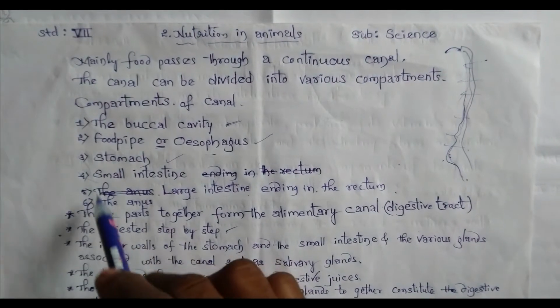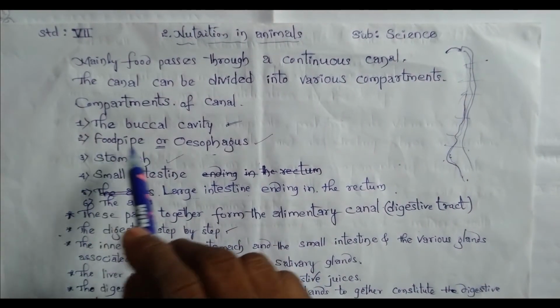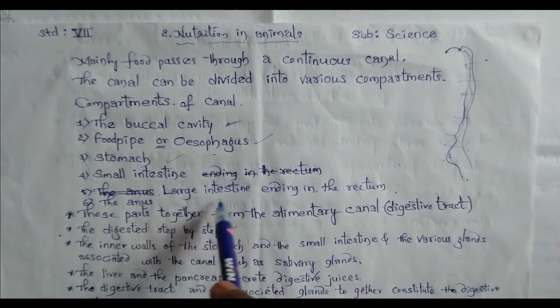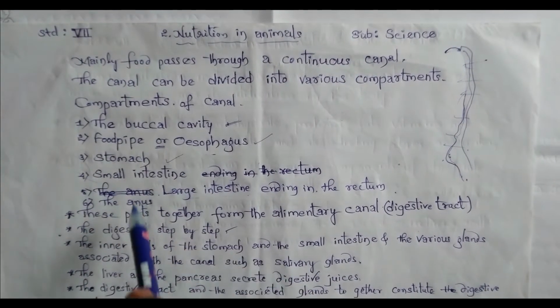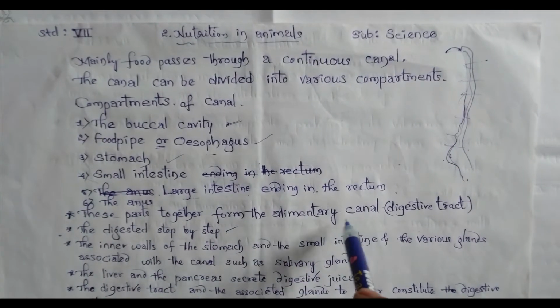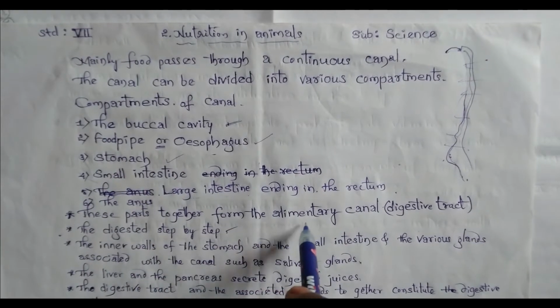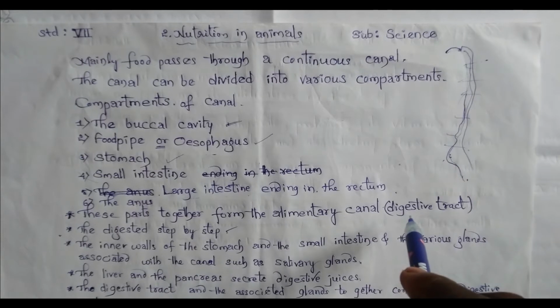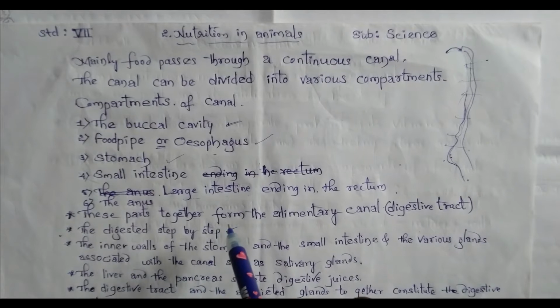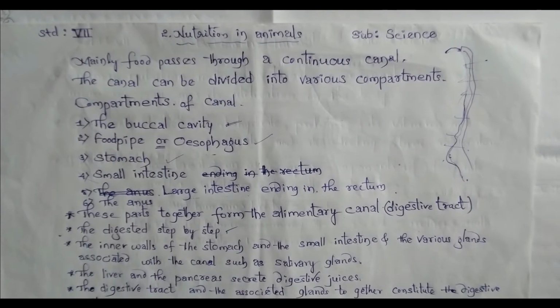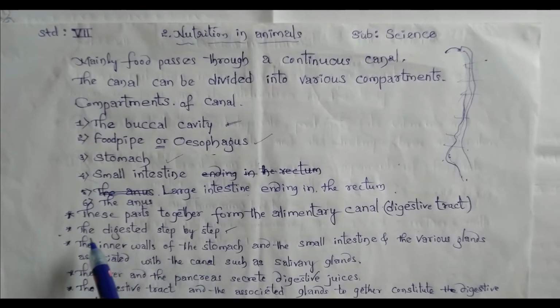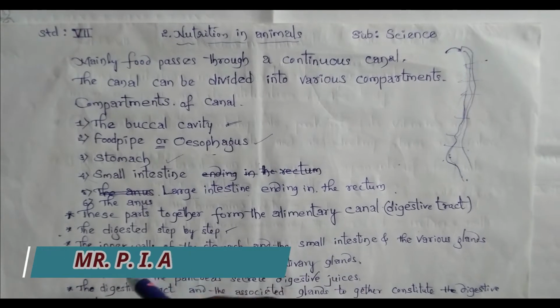All these parts together, the buccal cavity, food pipe, stomach, small intestine, large intestine and anus, form the alimentary canal, or it is called the digestive tract. When we take food inside our body, it is not digested suddenly. It is digested step by step. So now we will study one by one.